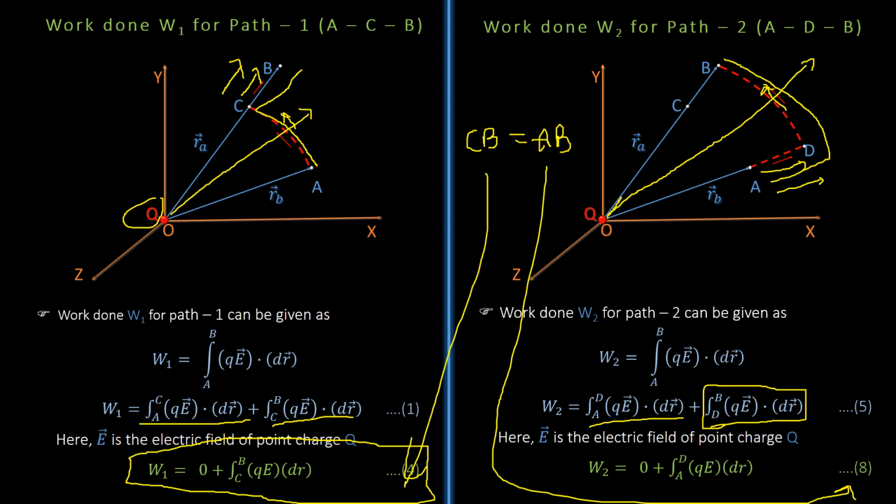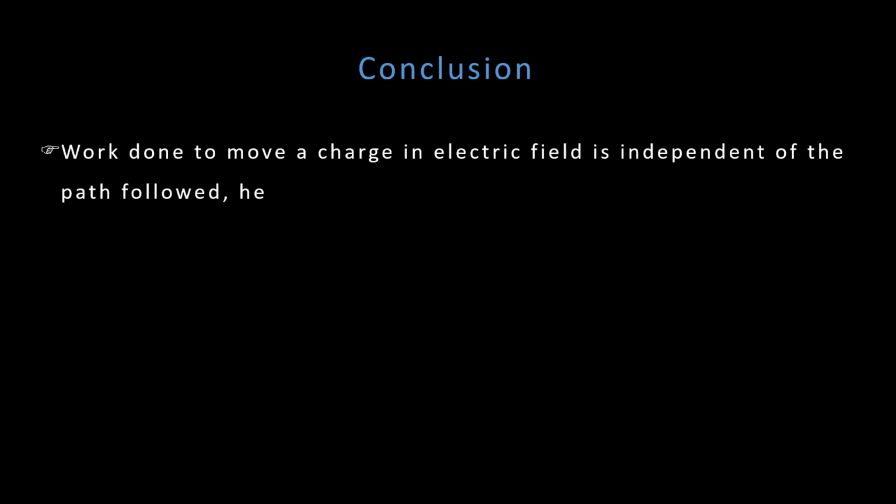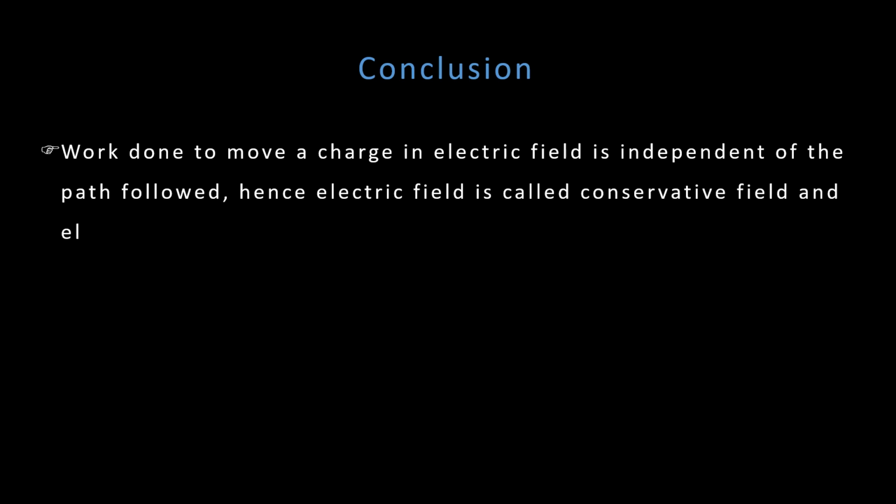And hence we can say that work done for path ACB and work done for path ADB both are same. What does it mean? It means that whichever path you follow, work done remains same. So electric field is conservative field. So at the end we can conclude that work done to move any charge in electric field is independent of the path followed, and hence we can say that electric field is conservative field and electrostatic force is conservative force.